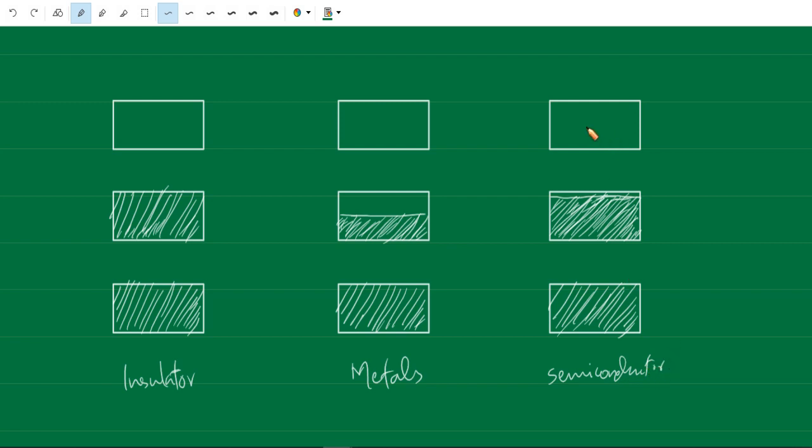Okay, here the last one is empty, but because of the second band, the electrons in this band have moderate freedom in an electric field. Okay, so therefore this is called a semiconductor.